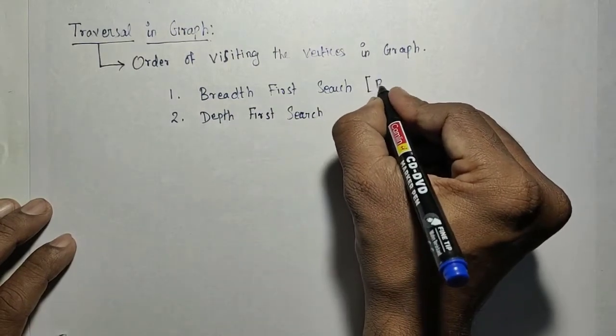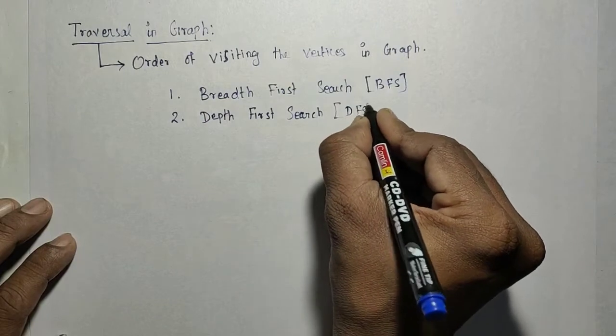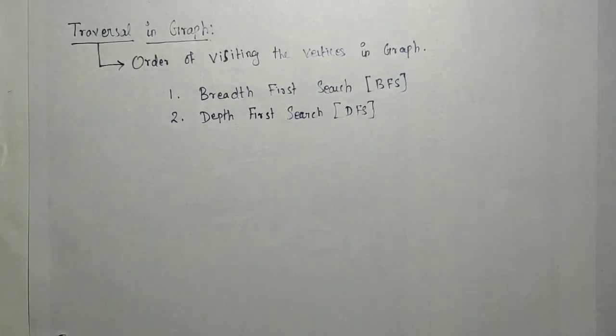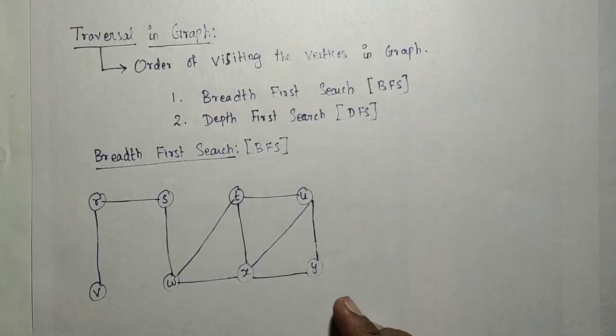These are called BFS and DFS: breadth first search and depth first search. First we will discuss briefly what breadth first is.